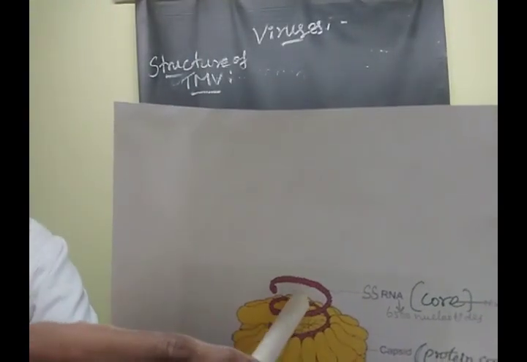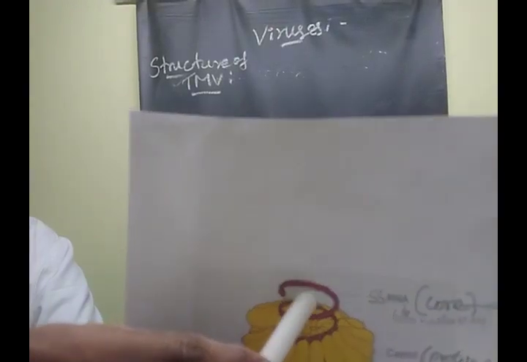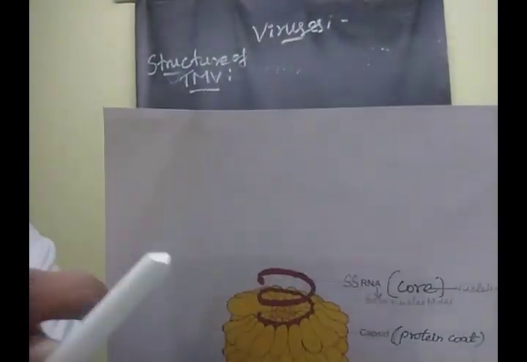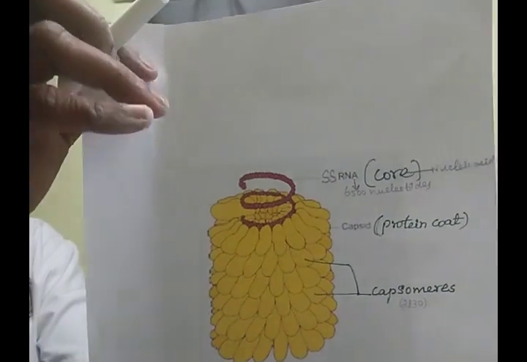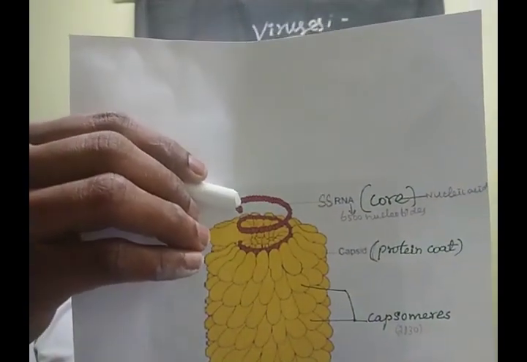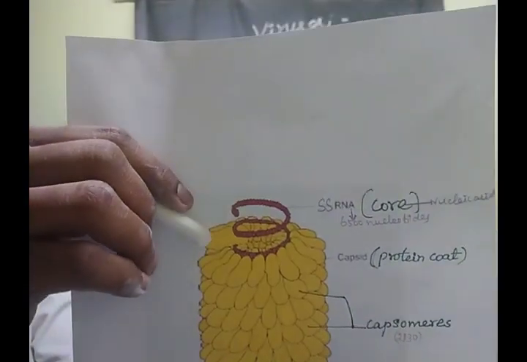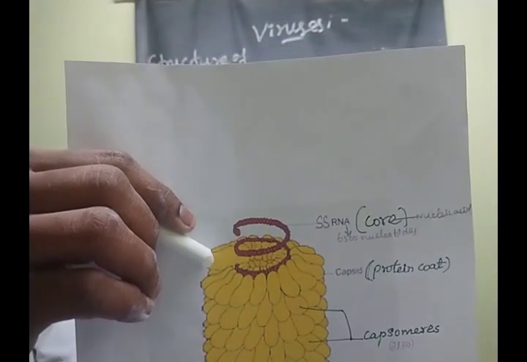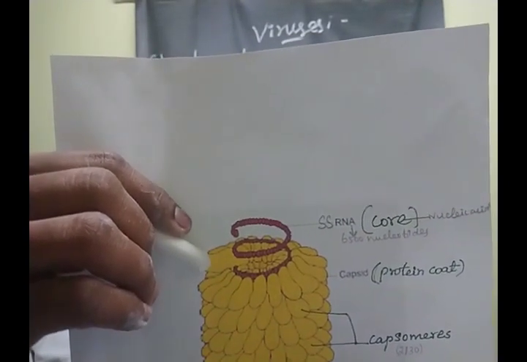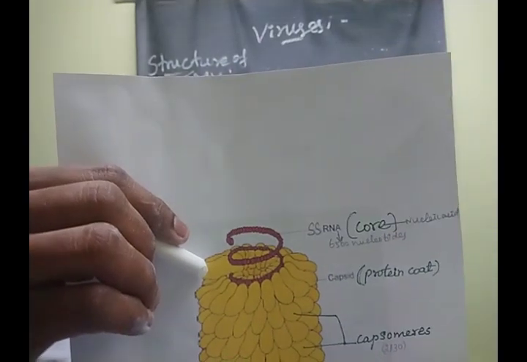One is the core, which is single-stranded RNA, surrounded by a protein coat. This protein coat is known as the capsid.